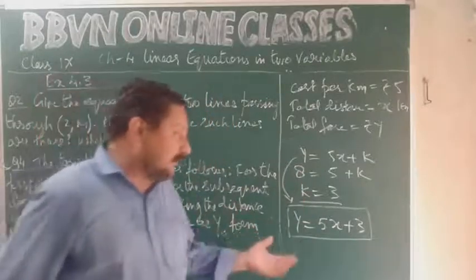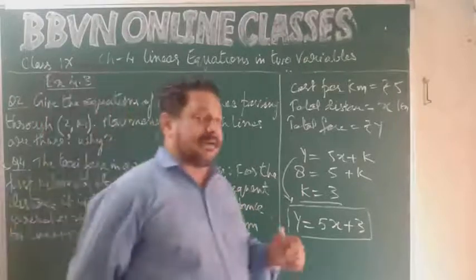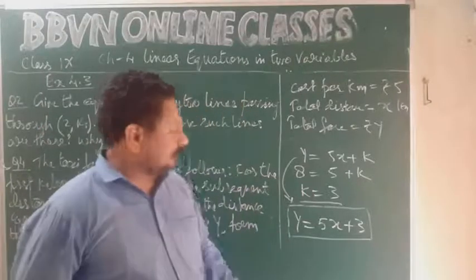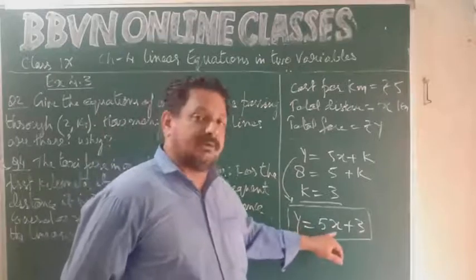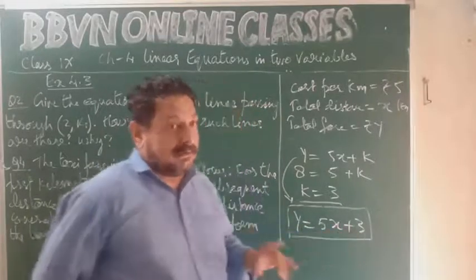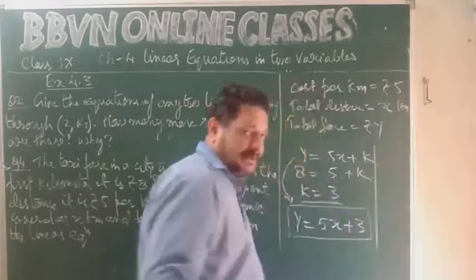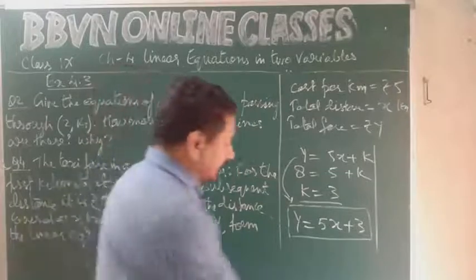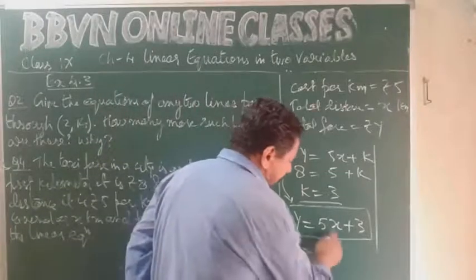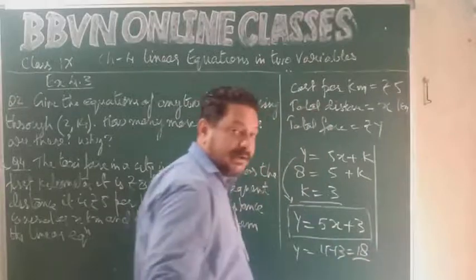Now whatever distance you need to find the fare for, suppose 3 kilometers. If we travel 3 kilometers, what will be the fare? So y equal to 5 into 3, 15, 15 plus 3, 18, right? Now if I travel 3 kilometers, I am getting y equal to 3 into 5, 15, 15 plus 3, that is rupees 18. You can cross check it.